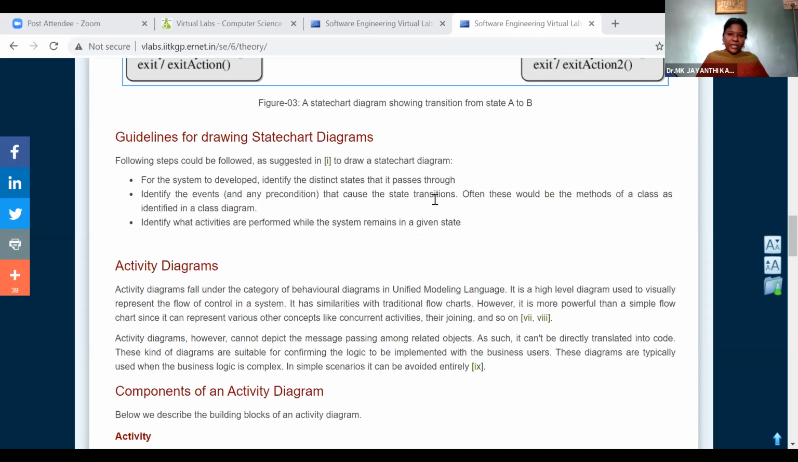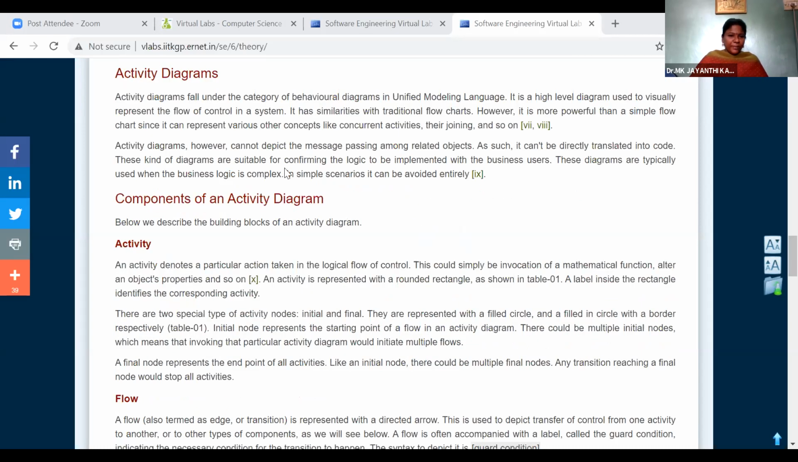So we will check for the conditions and other constraints and queries. Identify what activities are performed while the system remains in the state. So within the state, what are the various other activities we are performing? Those should be internal sub-operations or sub-functions that should be represented in the diagram. So these are the major things we should remember about the activity diagram.